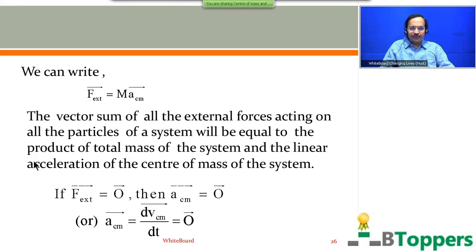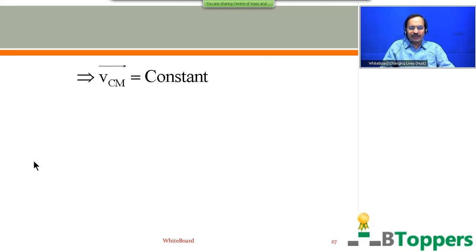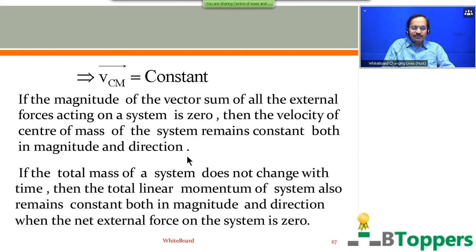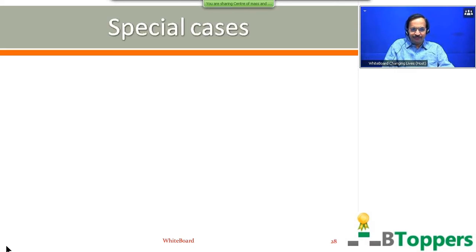So if acceleration of center of mass is 0, velocity of center of mass is constant, or VCM bar is constant. So if the vector sum of all the external forces acting on a system is 0, the velocity of center of mass of the system remains constant both in magnitude and direction. The total mass of the system does not change with time. Then the total linear momentum of the system also remains constant both in magnitude and direction when the net external force on the system is 0.